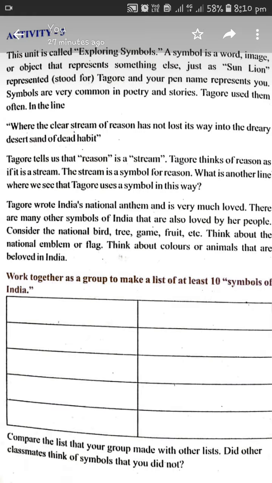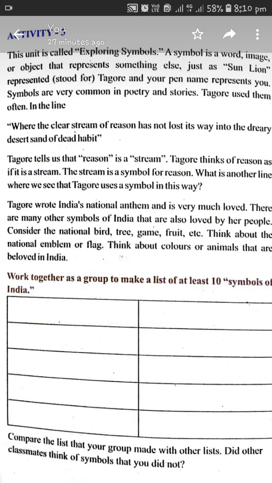For example, the national emblem, which is a symbol for running government in India. The white band in the tricolor flag symbolizes peace. The saffron color symbolizes bravery, and the green band stands for the greenery of agriculture in India. So all these colors are symbolizing different things. So make a list of any 10 symbols you find in India.